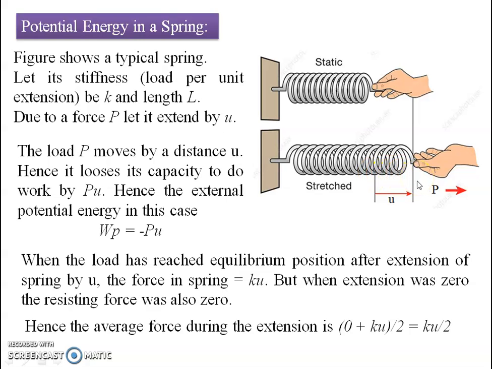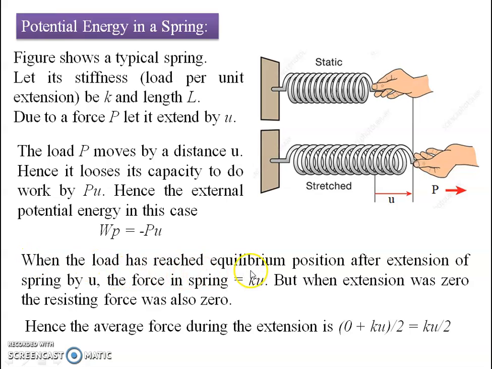So the external potential energy in this case will be WP, the work done by the external force, equal to minus P into U. Why am I putting a negative sign here? Because it is a tensile action, stretching.